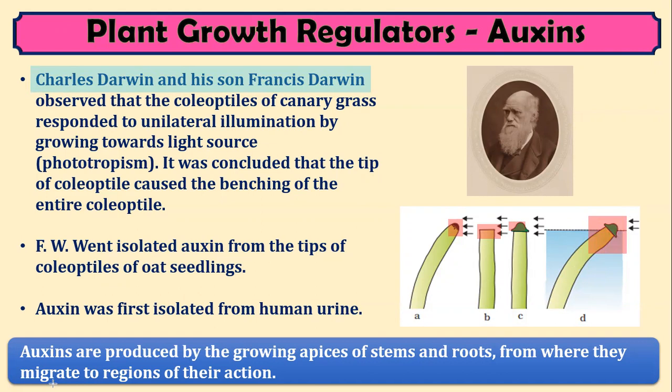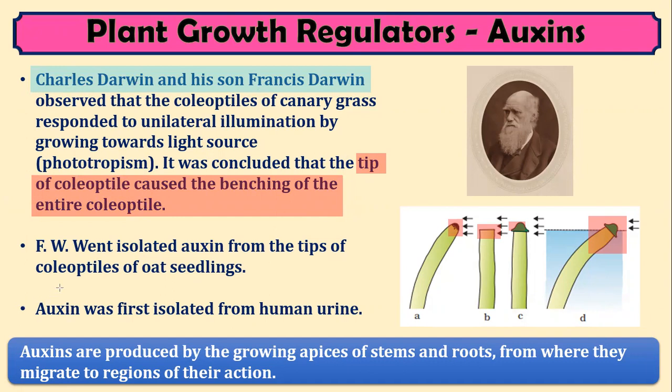Yes, it again starts to bend towards the direction of light. So this showed that some source of substances is present at the tip of the coleoptile. That's why when such a structure was cut, there was no response, and when a similar structure was added back, the plant again starts to grow towards the direction of sunlight. So finally, they concluded that the tip of the coleoptile caused the bending of the entire coleoptile.